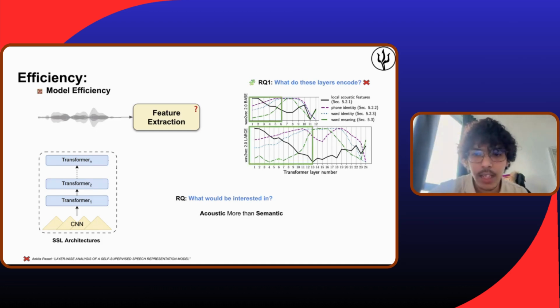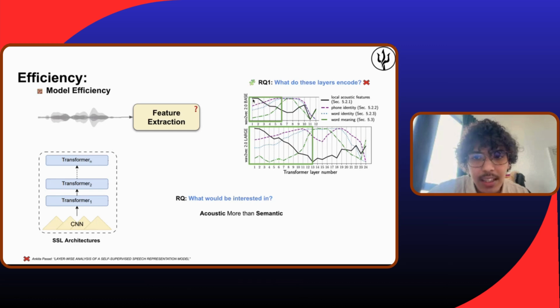For example, here we have 2 SSL models. This is wav2vec large, which has many layers, and this is wav2vec base, which has only 12 layers. Here we can see the tasks. For example, here we have the local acoustic features, and we can see the correlation is very high in the lower layers.